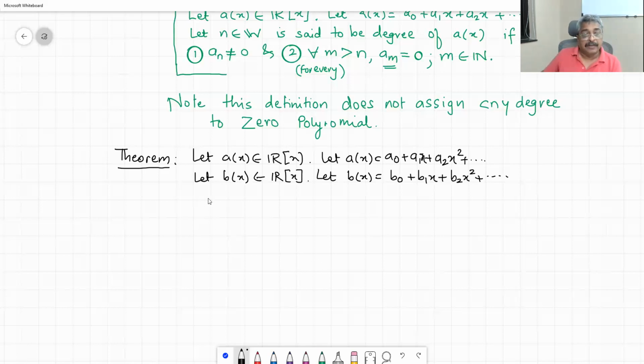Let us define cn equal to an plus bn for every n greater than or equal to 0.